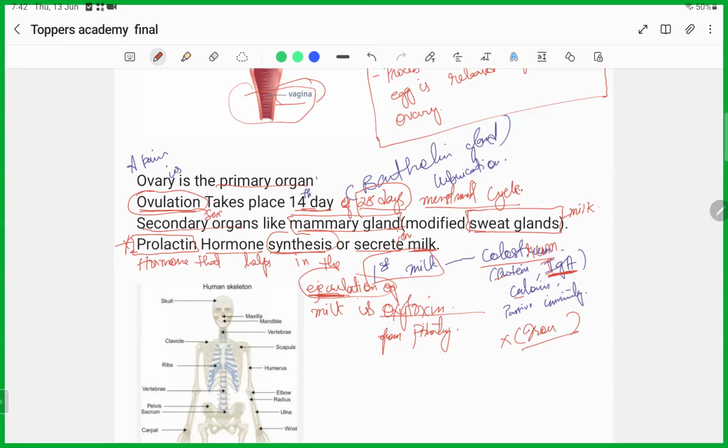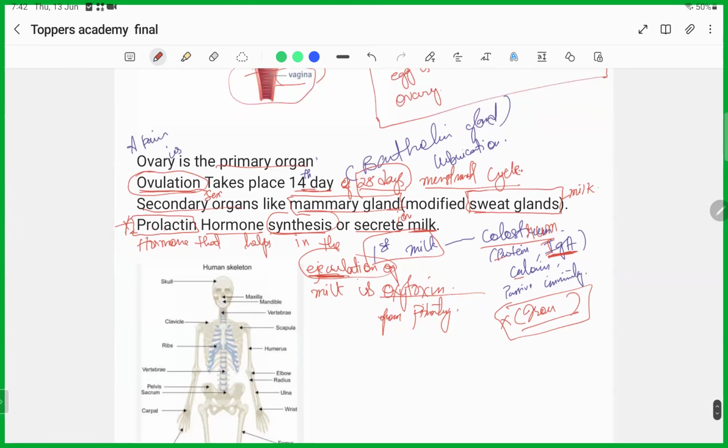Iron is not there in the milk. And because of this presence of immunoglobulin IgA, it will provide immunity to the child from different types of disease, known as passive immunity.